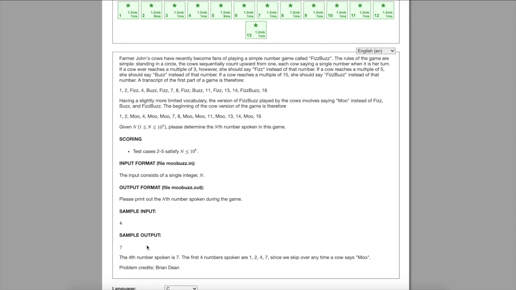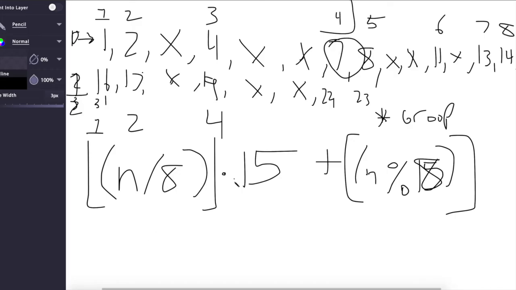And let's just say that I try to get the 10th number, for example. This would be 10 over 8, so 1, then times 15, so 15, then plus 10 mod 8, so that would be 2, and then I would get this right here. So I'd add that to 15, which would get us 17.